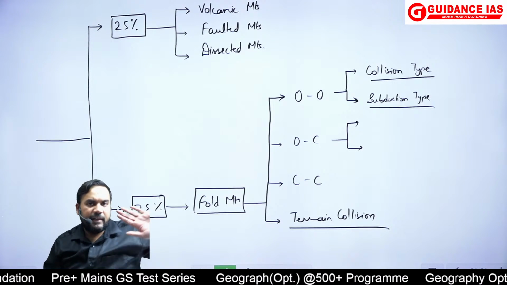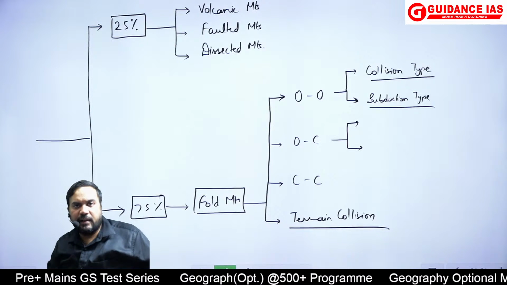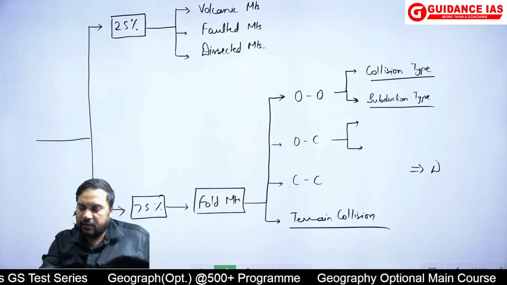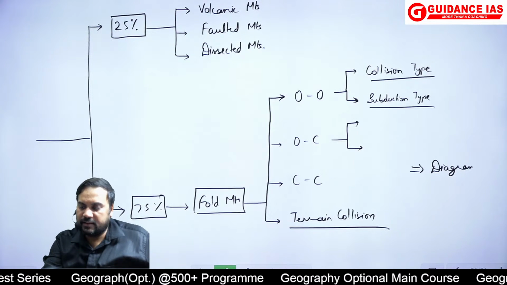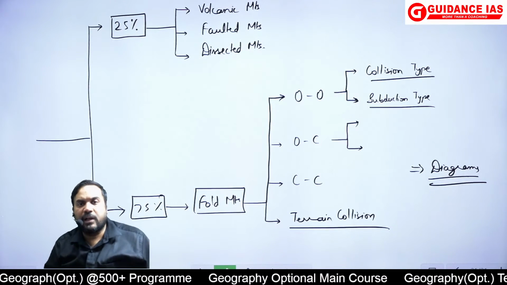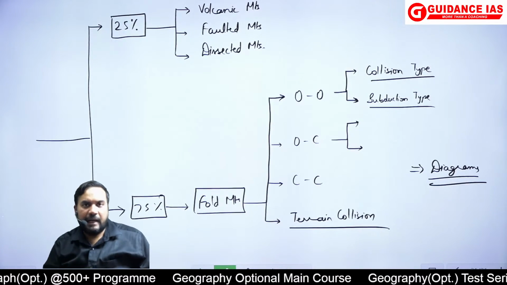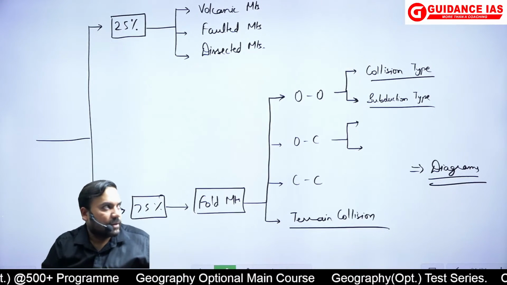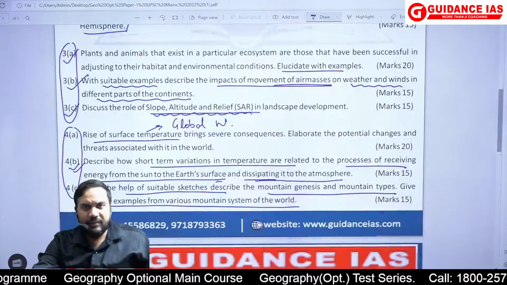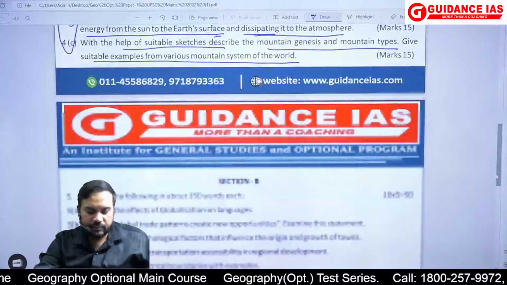So obviously इसमें ज़्यादा explanation करने का chance नहीं था. The diagram was the key, because the question itself is saying sketches. So diagrams were the key through which you should have explained. Okay, and examples were also the key. Okay, so this was the physical geography. Really, physical geography was easy.